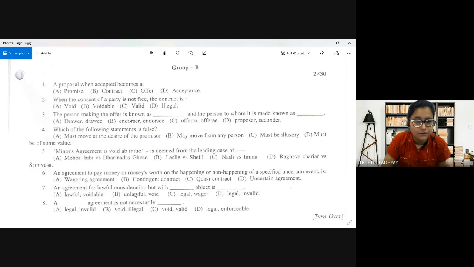An agreement for lawful consideration, but with dash object is dash. A. Lawful, voidable. B. Unlawful, void. C. Legal, major. And D. Legal, invalid.